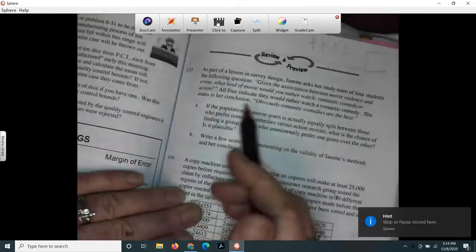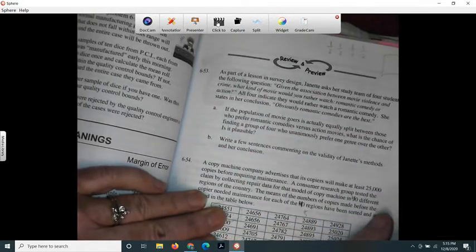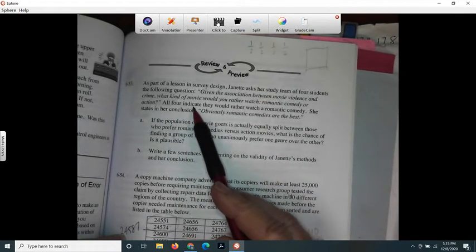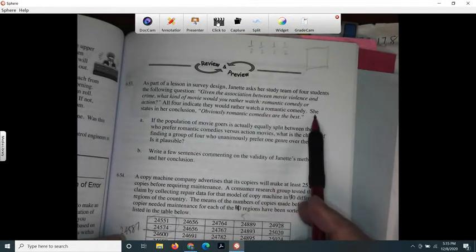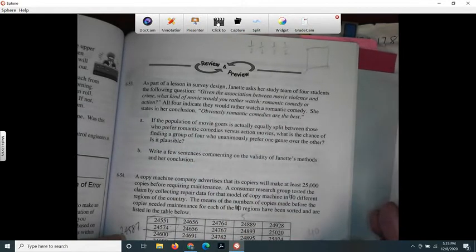Here's Integrated 3, problem 6-53. It says, as part of a lesson in survey design, Jeanette asks her study team of 4 students the following question. Given the association between movie violence and crime, what kind of movie would you rather watch, romantic comedy or action? All 4 indicate they would rather watch a romantic comedy. She states in her conclusion, obviously, romantic comedies are the best.